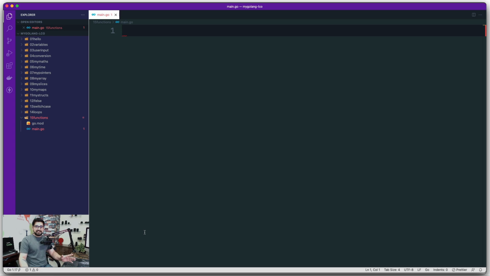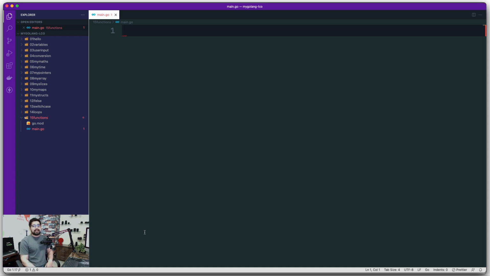I love functions, and I'm pretty sure you love functions too. Functions are probably one of the best things that happen to programming languages because they allow you to compartmentalize your code, put it into different files or in the same file, and just make things more organized. And that's the reason I love functions so much.